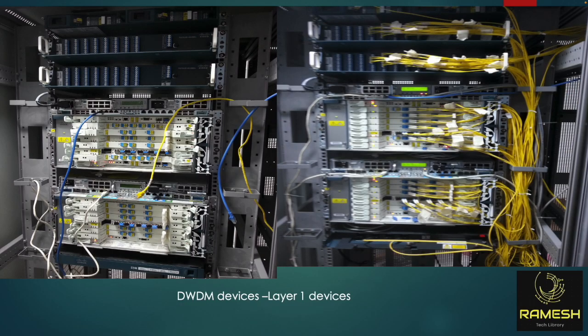This is the DWDM device which I captured. I worked in a data center and other environments, so I captured these images, and these are layer 1 devices. Layer 1 means the connectivity, the physical layer. You can see physical connectivity in layer 1. For every 100 kilometers they're installing these DWDM devices. You can see these are the amplifiers. This will boost the input signal, whatever input signals we are giving as laser. They will amplify it, and again it will transfer up to 84 to 100 kilometers.